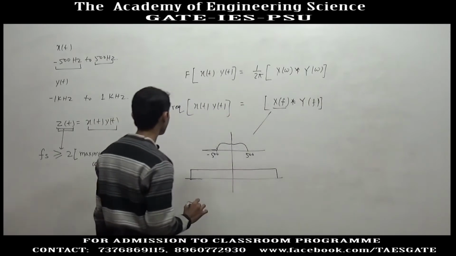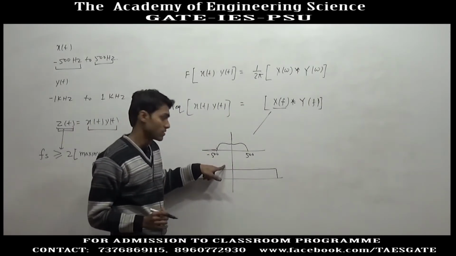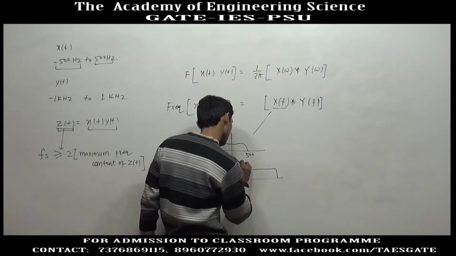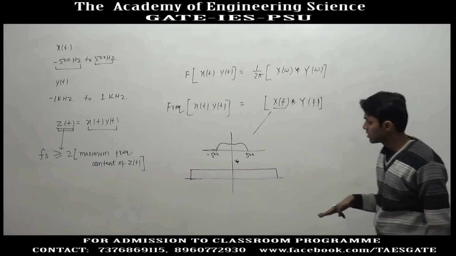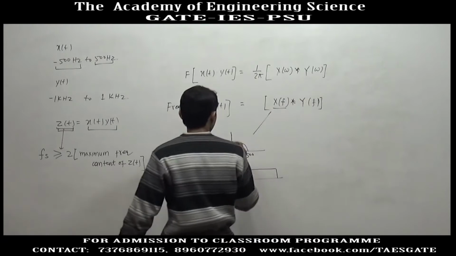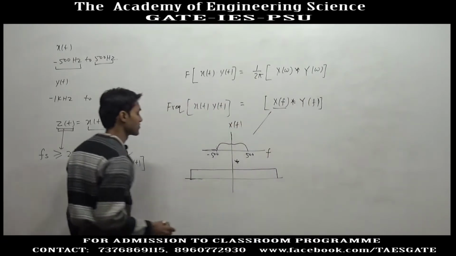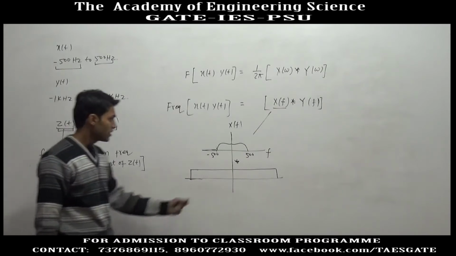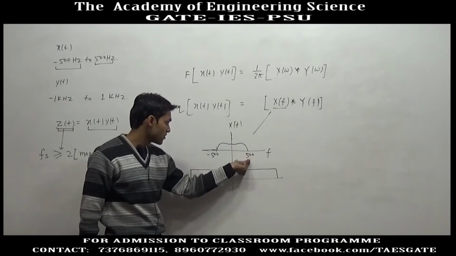Now, for finding the frequency transform of z(t), we need to take the convolution of these two signals. This is X(f) and this is Y(f), with f as the frequency variable, and both are limited in terms of frequency.